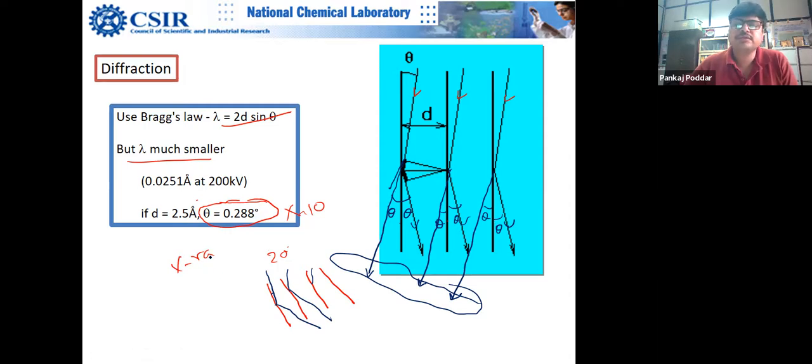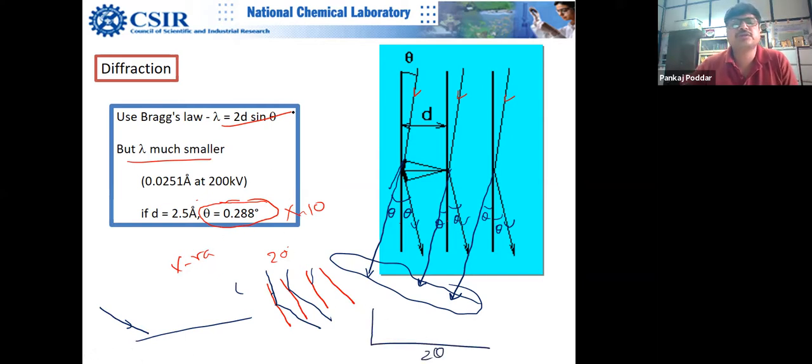Do you know why it is 2 theta? Because this is the angle from your incident beam. Your goniometer is like this: this is your incident X-ray beam, and then this is your detector. Because of this geometry, you consider it 2 theta. But the diffraction angle is theta only. You write 2 theta out of convenience.